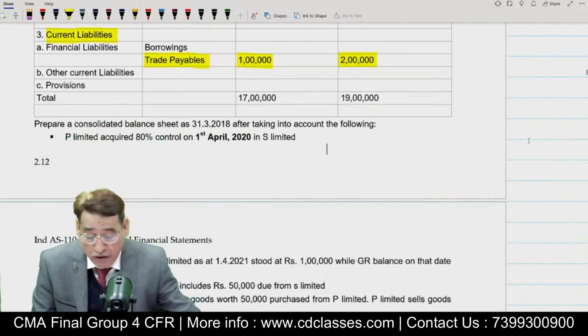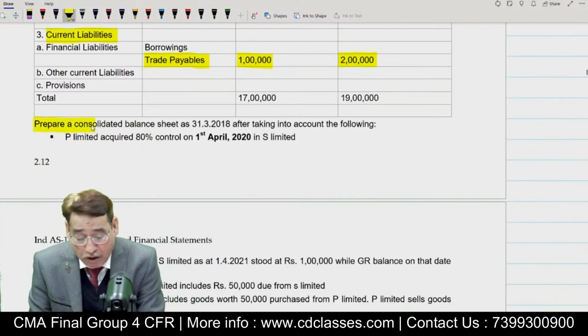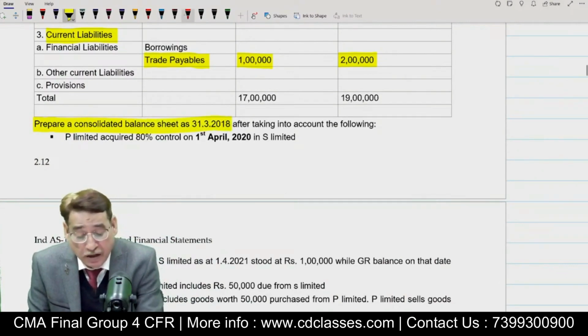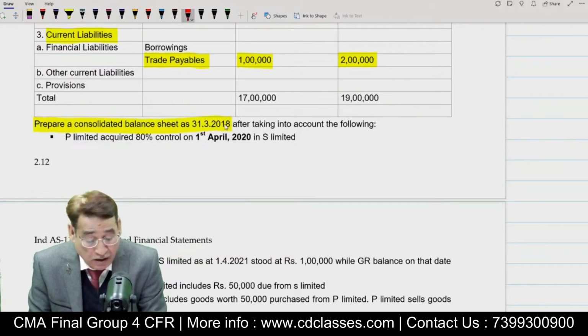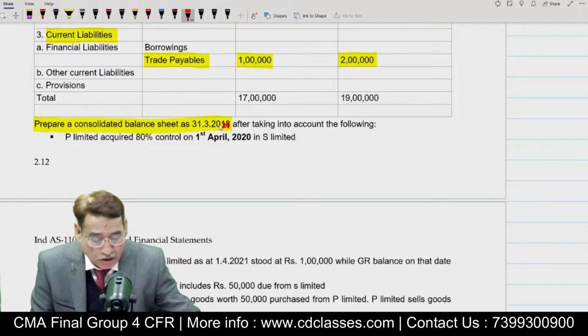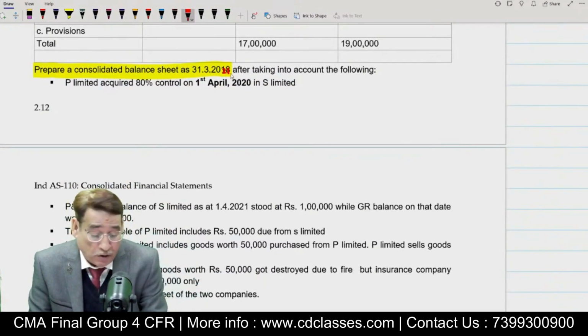After this, it is given in the question: now, prepare a consolidated balance sheet as at 31st of 3, 2021. Kindly rectify this date, in case this date is written. I think in your notes it will be okay, but sometimes in my notes it is not okay. So prepare a consolidated balance sheet as at 31st of 3, 2021 after taking into account the following.